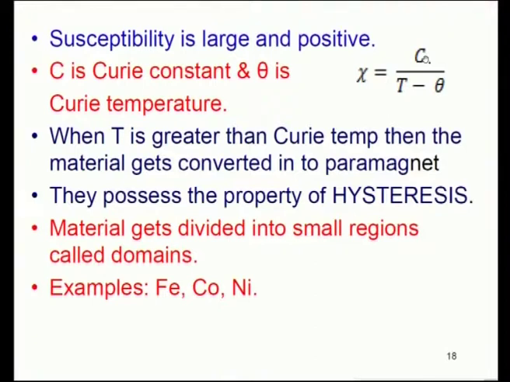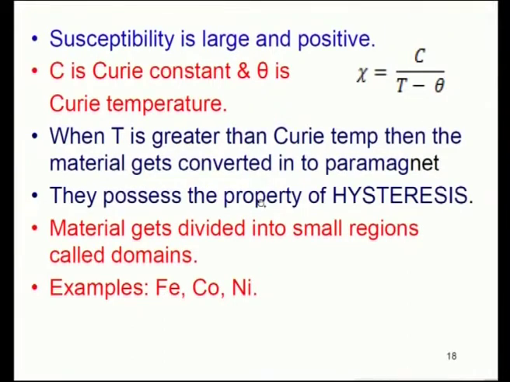and this constant is called the Curie constant, and theta is of course the transition temperature or Curie temperature between ferromagnetic and paramagnetic states, and this is also written as Tc sometimes and theta sometimes. And when T is greater than the Curie temperature theta, the material gets converted into a paramagnet, and so this theta serves as a limiting temperature between ferromagnetic and paramagnetic states of the magnetic material.